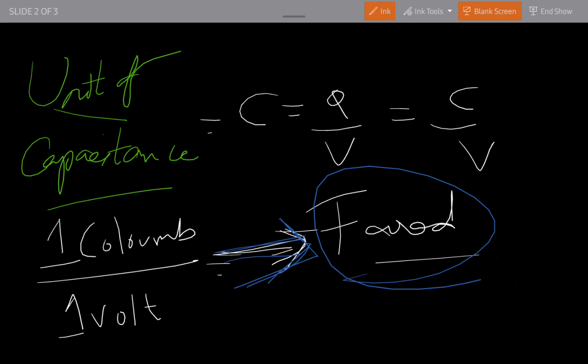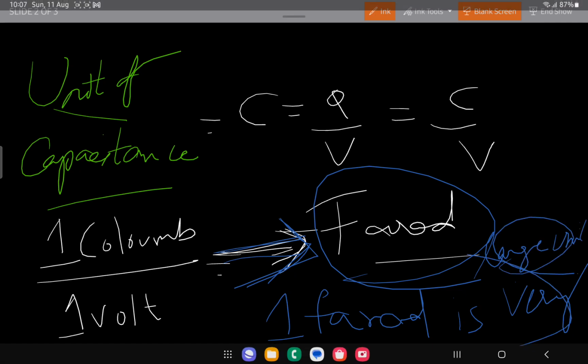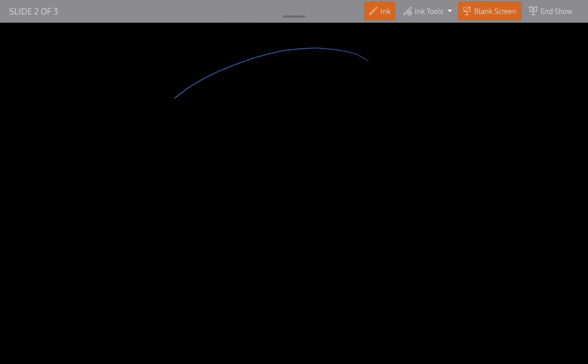Clear. Farad is a very large unit. 1 farad is a very large unit. Very large unit means we would need a conductor as big as the earth.